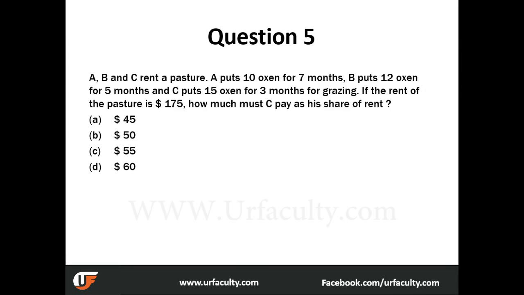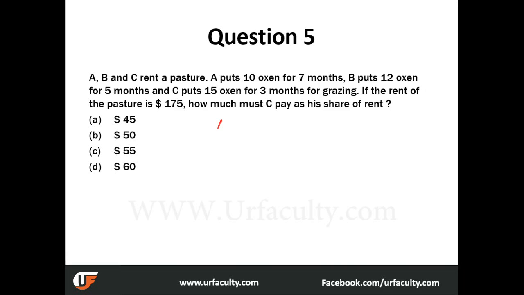Okay. So here there are two things. One is there's a pasture, and each of A, B, or C have a certain number of oxen, and they are using it for a certain number of months. So in such questions, unless there is an agreement, unless it is mentioned, you just need to take into account that each ox and each month is a value that you need to take into consideration.